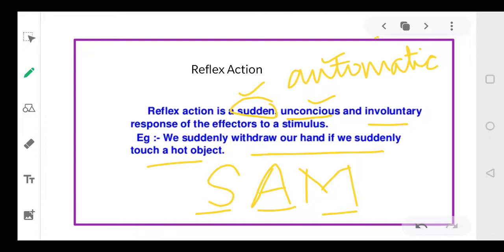Clear? Suppose you want to lift your hand, that is your will, isn't it? But reflex is an involuntary action. This is not in your control. Involuntary action means the action which we cannot control. So it is a spontaneous, automatic and mechanical response to a particular stimulus. Okay, dear students?